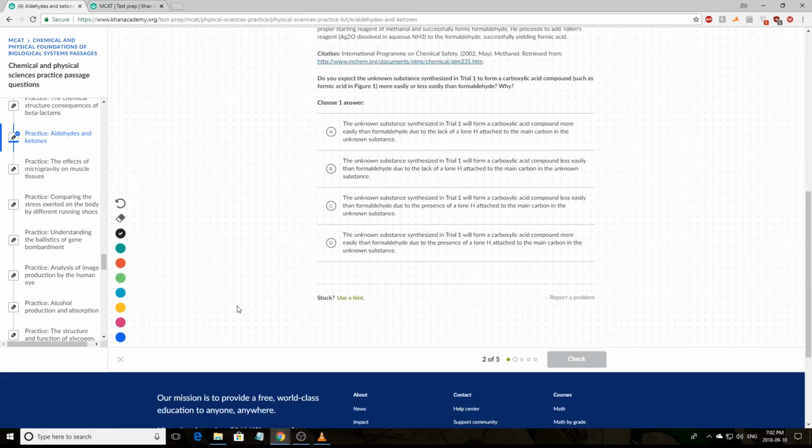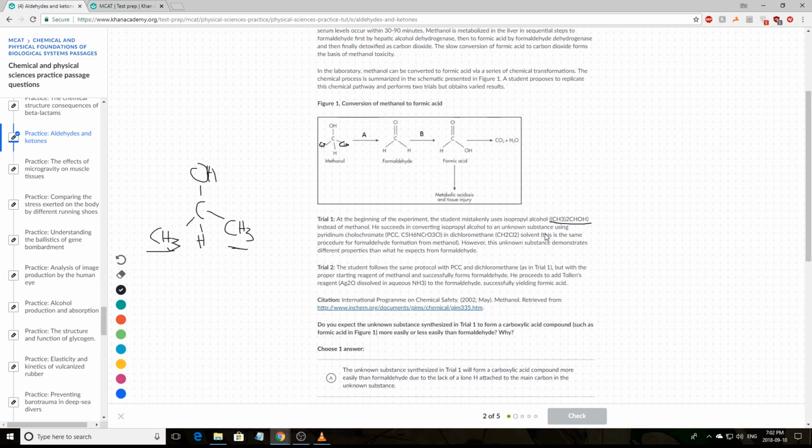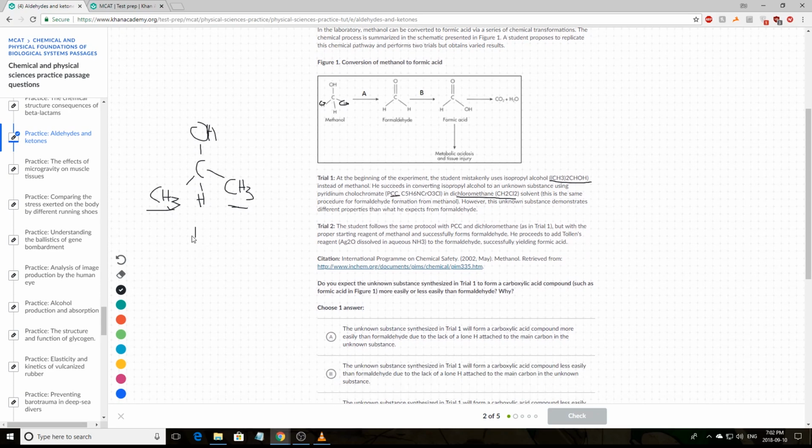So that is the only real difference between them, but it obviously will change its reactivity and its ability to turn into carboxylic acid. So in the next step, as it shows here, it says that the isopropyl alcohol was exposed to PCC and DCM. And essentially, if you know your organic chemistry, these two things are oxidizing agents. So what they do is they convert your alcohol group to a double bonded oxygen. So that will convert that into CH3, CH3. Now, this is what we're left with.